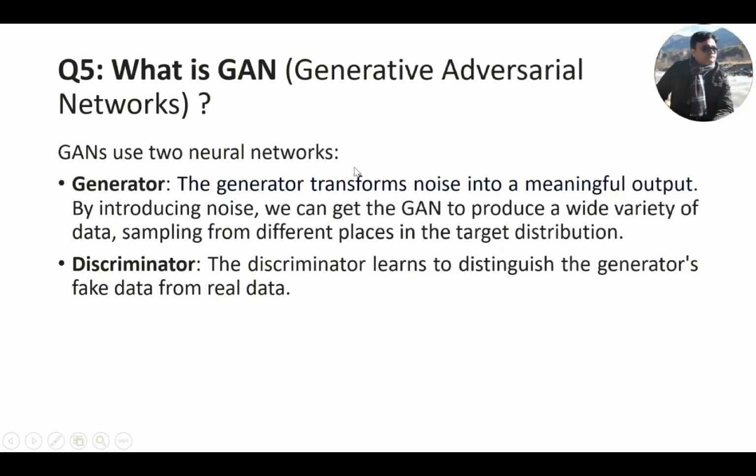So the generator is also very much helpful to create sample data, because once we are going for the training, we need a huge amount of data. So the generator is also very much helpful to distort the existing image data to create new samples, so that the model can be trained with a huge amount of data. Another one is the discriminator. The discriminator learns to distinguish the generator's fake data from the real data.